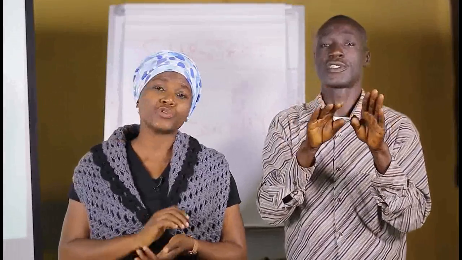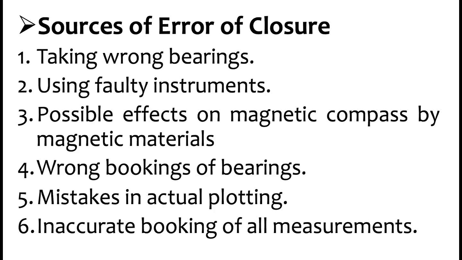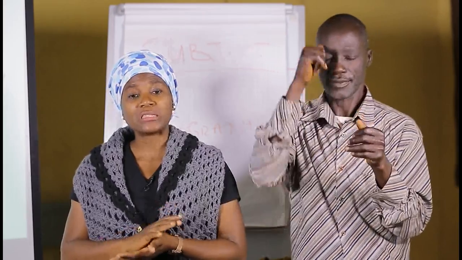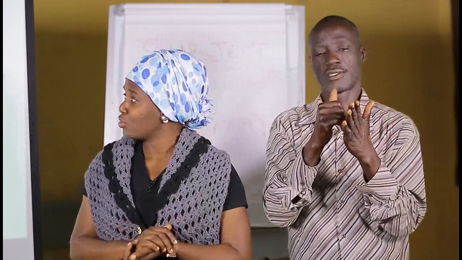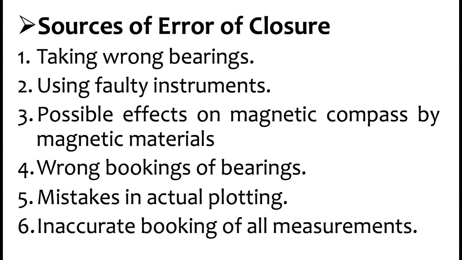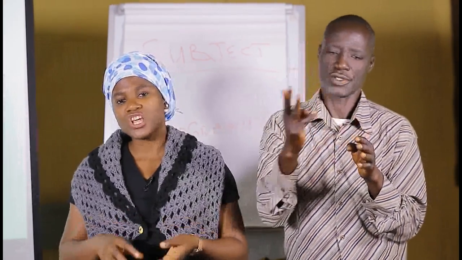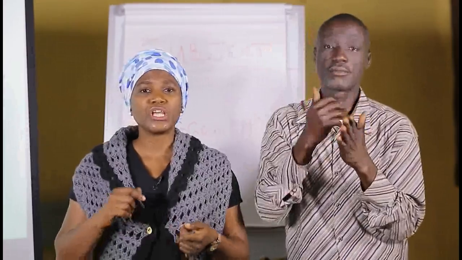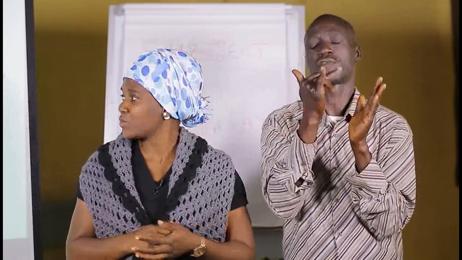What then are the sources of this error of closure? One, taking wrong bearings. Remember, your bearings are your measurements in degrees. If you don't take them properly, it can lead to error of closure. Number two, using faulty instruments. When you pick up your instruments and do not check them before going into the field, it is possible that they will be faulty, thereby giving you wrong measurements.